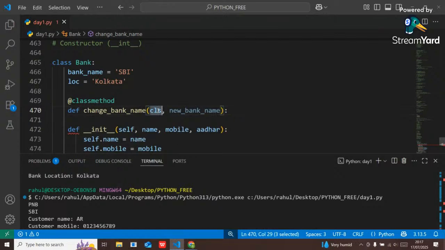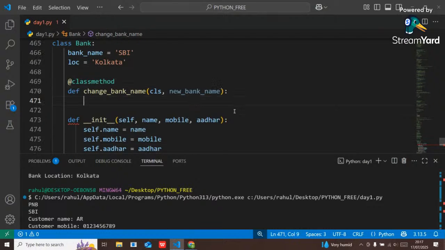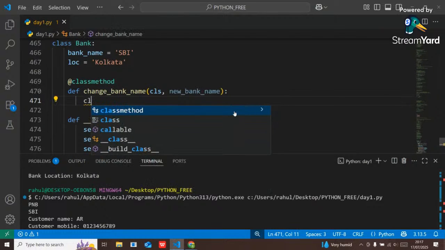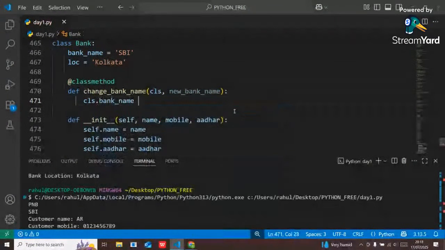This cls will contain the memory address of that particular Bank class. Similarly, self will contain the memory address of the object, while cls will contain the memory address of the class. Here I can simply change it like cls.bank_name = new_bank_name, right guys?